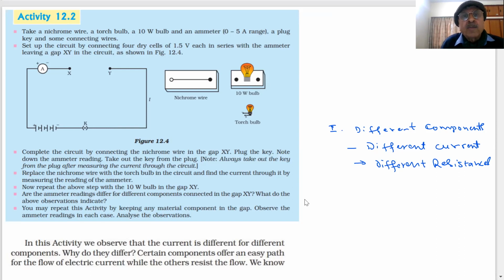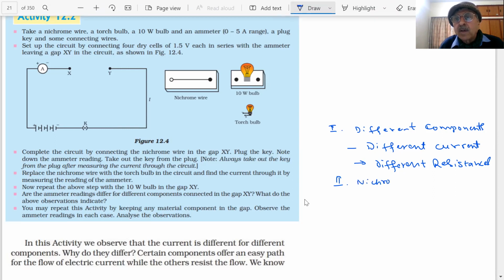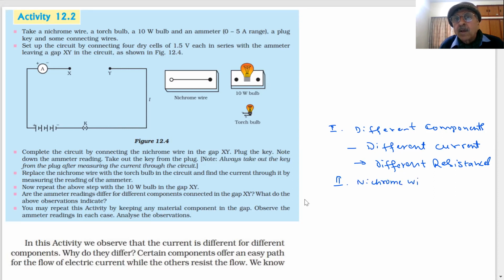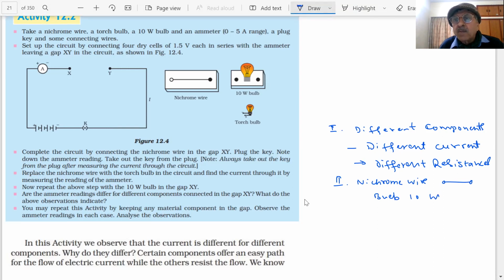One is nichrome, another is a bulb, and this is a torch bulb. Three components. The first is the nichrome wire, which we have already told you is an alloy. Then you have a 10-watt bulb.